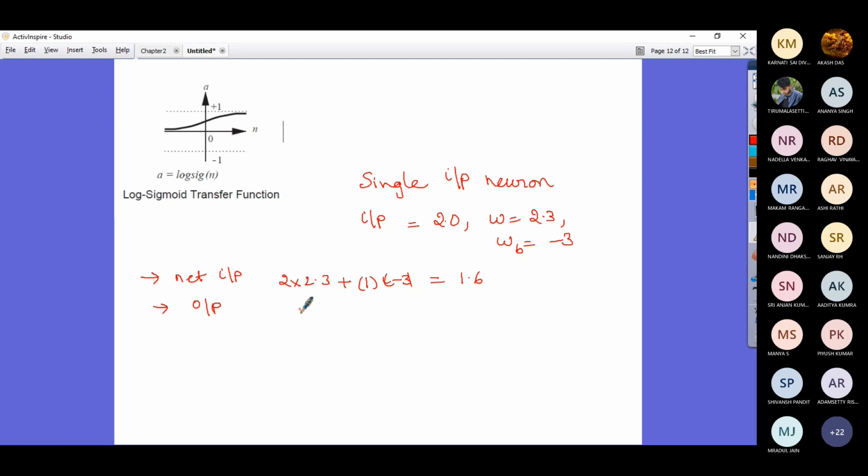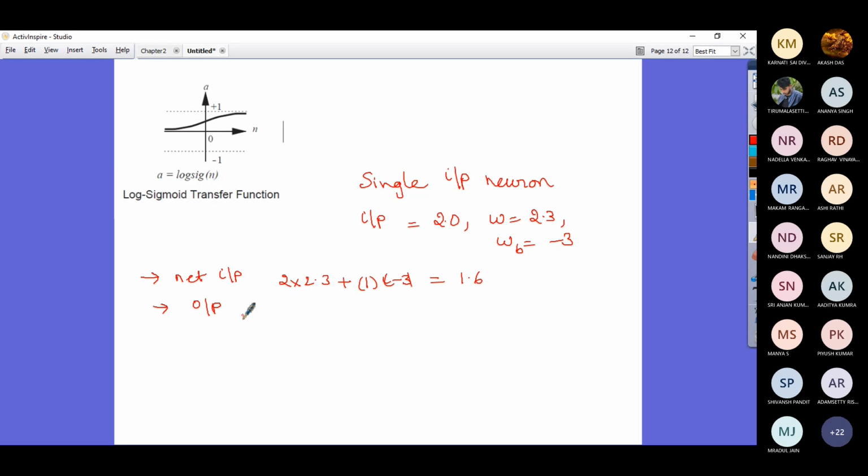Now tell me what is the output? 1, sir. 1. Why? As it is greater than 0. Yes, sir. But had I given you the activation function? No, I thought that we are using hard limiting. Okay. So you have applied hard limiting. Anyway, I thought somebody would ask me the question, sir, what is the activation function?